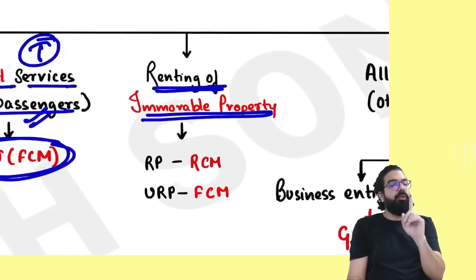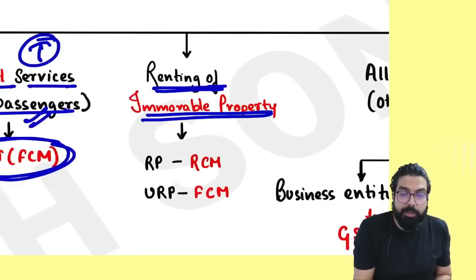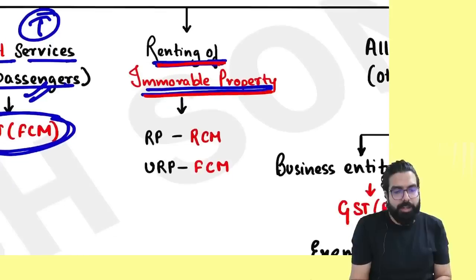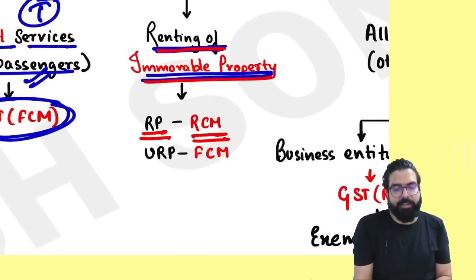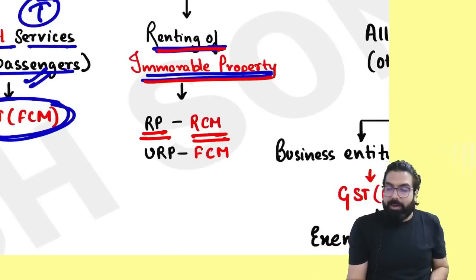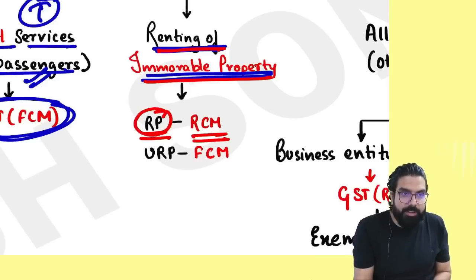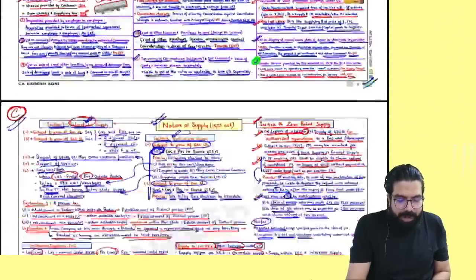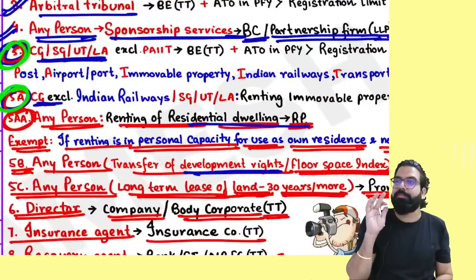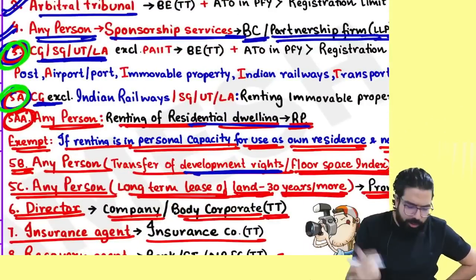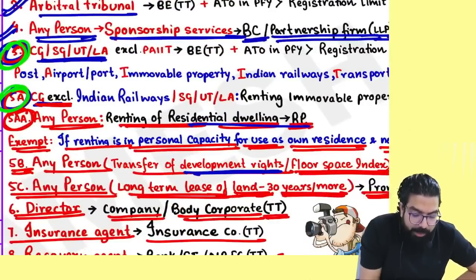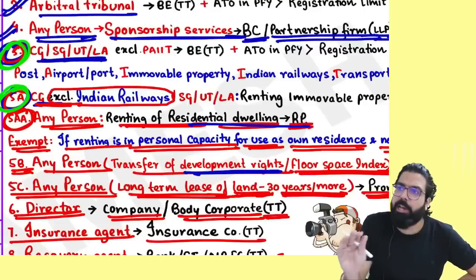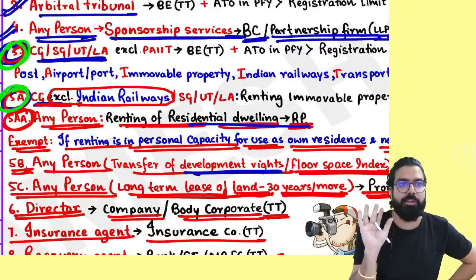immovable property. Always remember, whenever the government gives renting of immovable property, if you are a registered person, you have to pay GST under RCM. Registered person has to pay GST under RCM. Here I will connect you to the reverse charge chapter. I had told you, everyone, you don't run here and there. You see on the board, central government excluding Indian Railway, because for Indian Railway all services are forward charge.